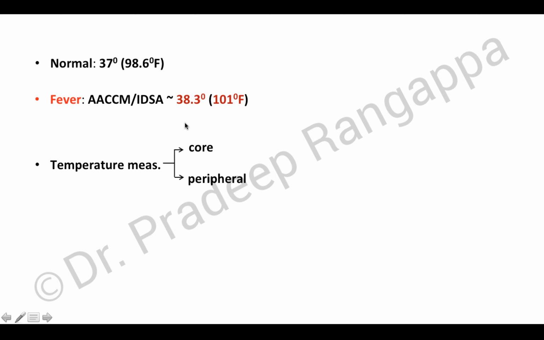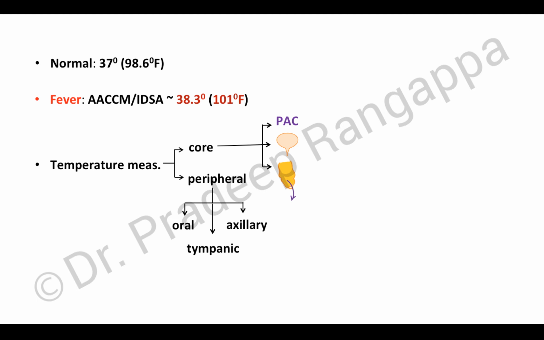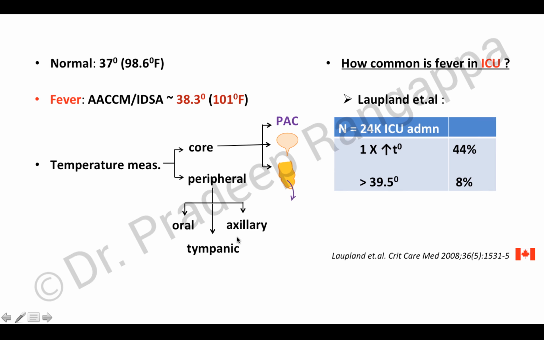The core temperature is recorded with the help of a PA catheter, or you could simply measure the vesical temperature or the rectal temperature. These three constitute the core temperature measurement. The peripheral temperature you could measure by oral or axillary temperature, or by tympanic recording.